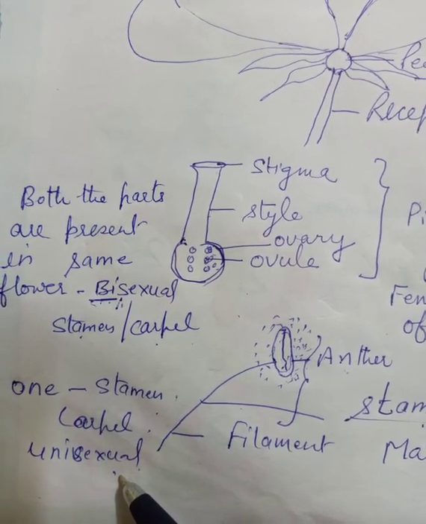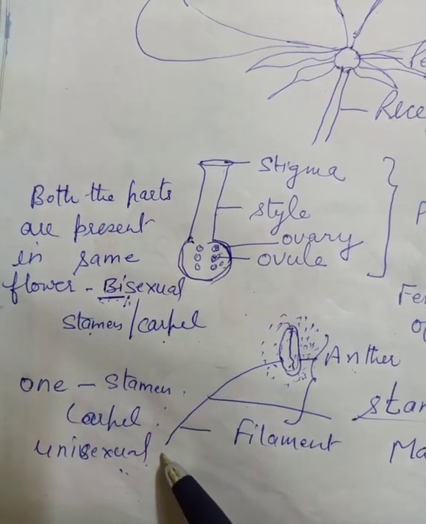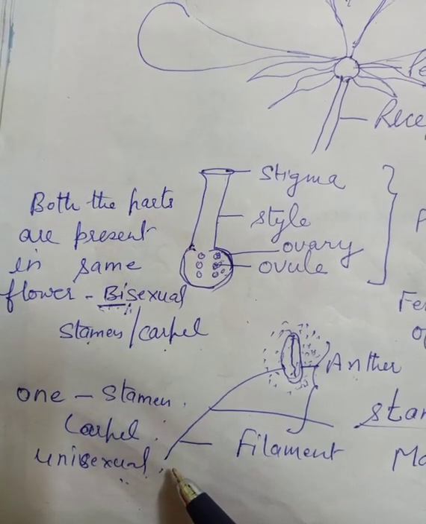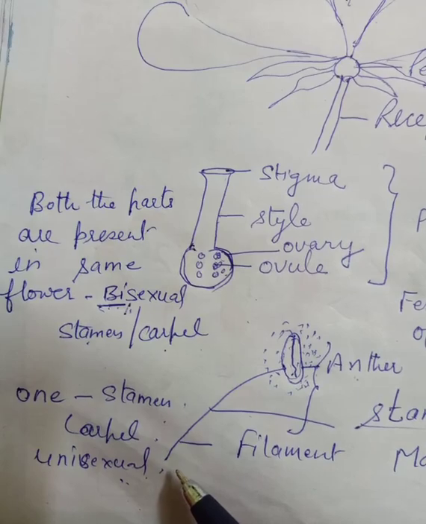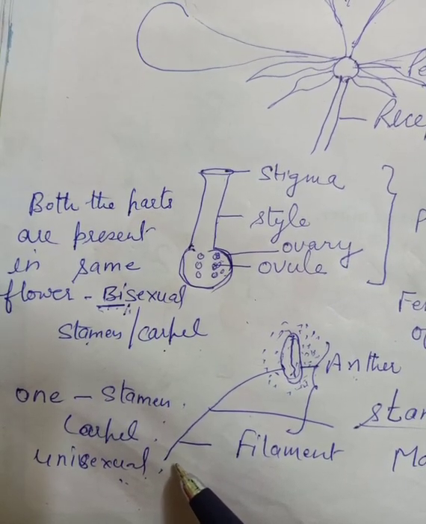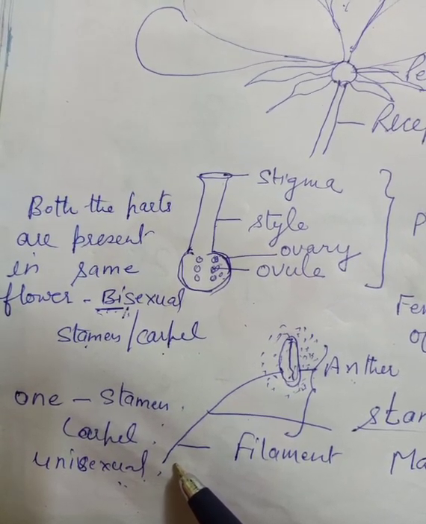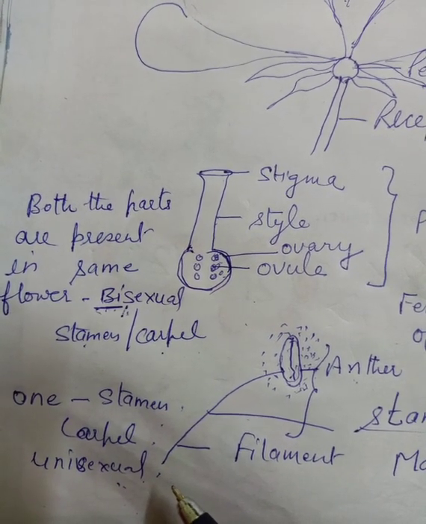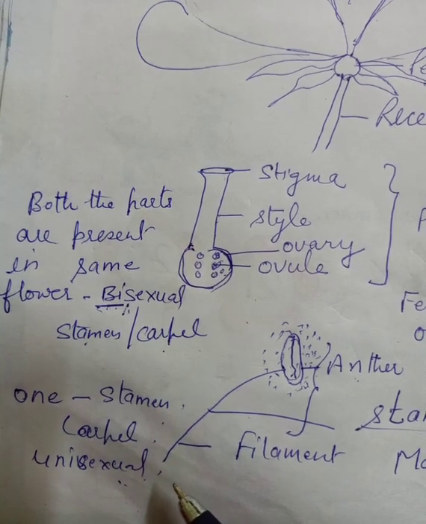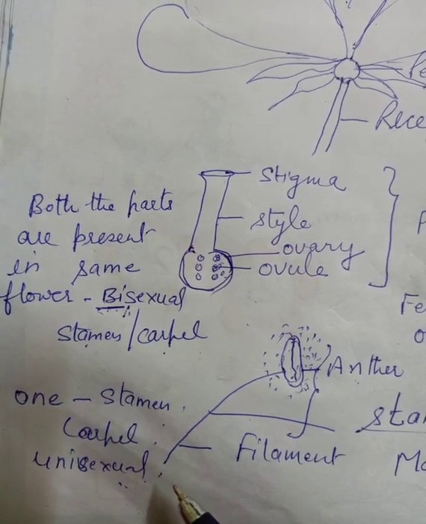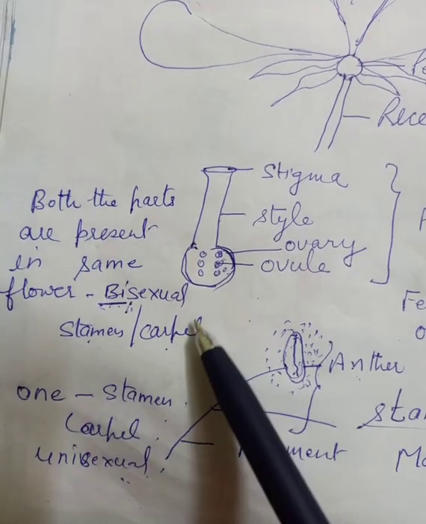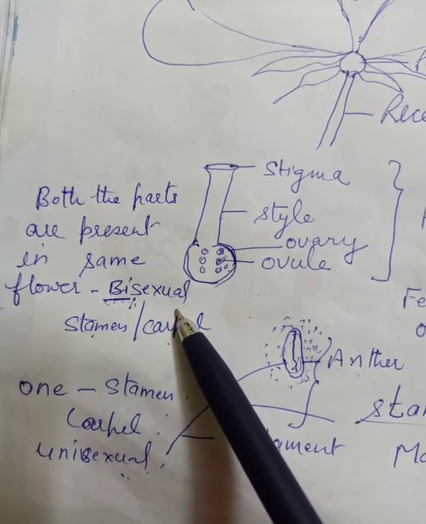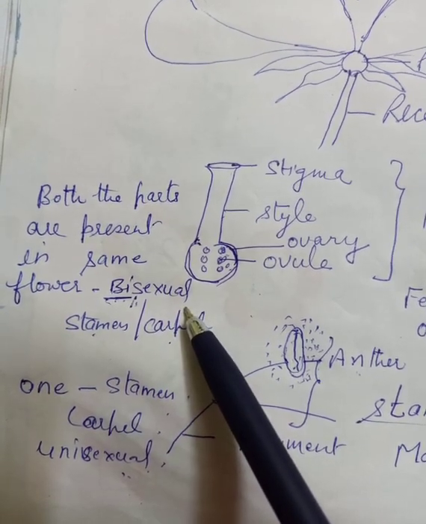Is that clear, children? Now the question arises here, what is a unisexual flower? A unisexual flower is a flower which contains only one part, either male part or the female part, or you can say which only contains the stamens or it contains the carpel. So the flower which contains only one part for reproduction is called unisexual flower. If the flower contains both the parts, female as well as the male part, then the flower is called bisexual.